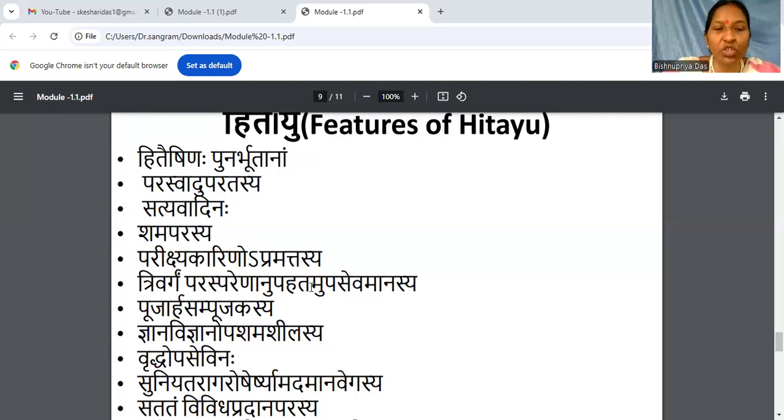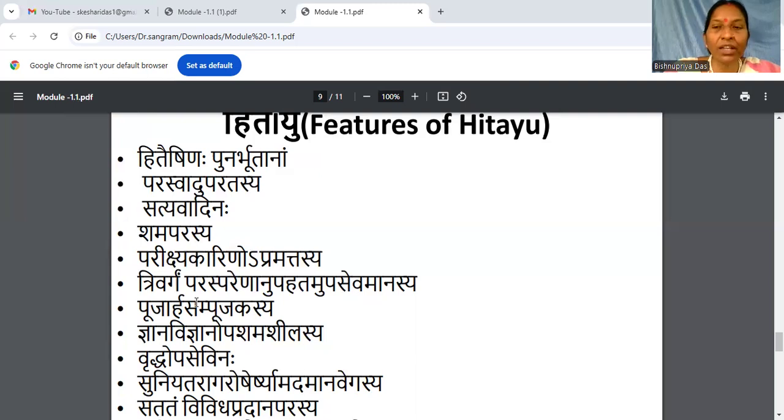Trivarga parasparena anupahatam upaseva manasya. So trivarga upaseva manasya. Trivarga, except moksha, that is dharma, artha and kama. Upaseva manasya, sevana karo. You experience the trivarga. Now, how can we experience the trivarga? Parasparena anupahatam. So they should not clash with each other. Paraspara means one another. So one should not counteract the other. One should facilitate the other.